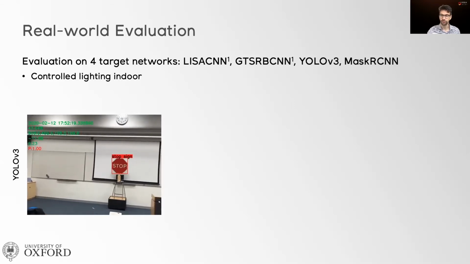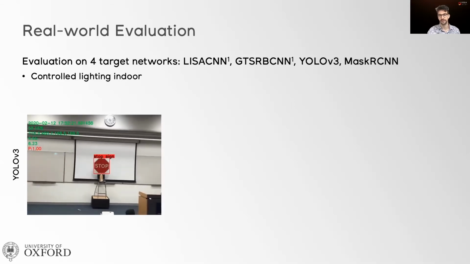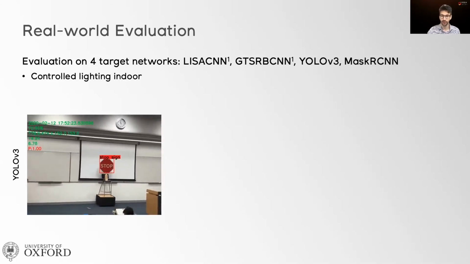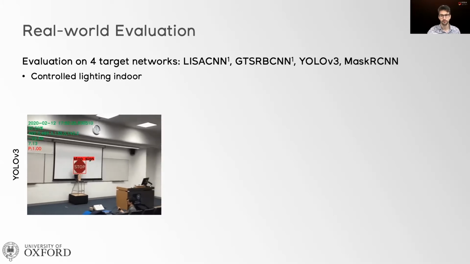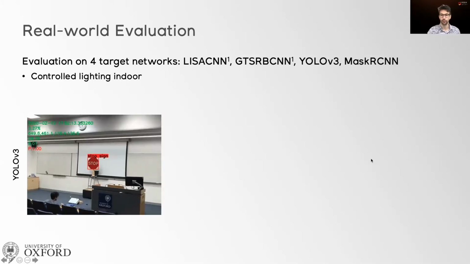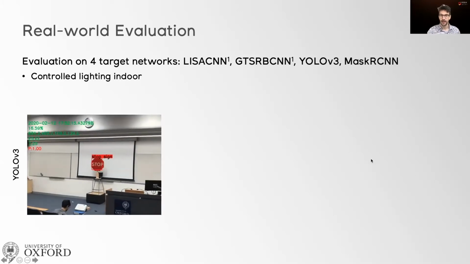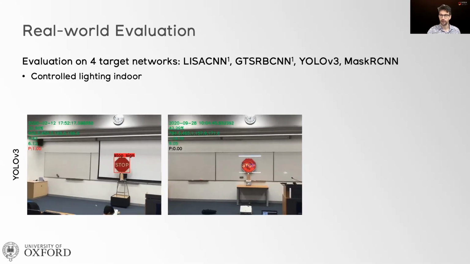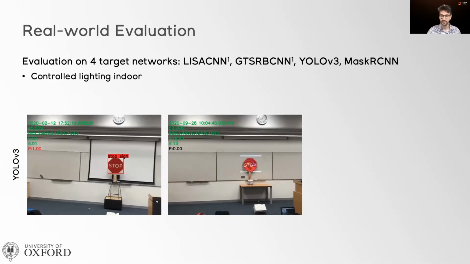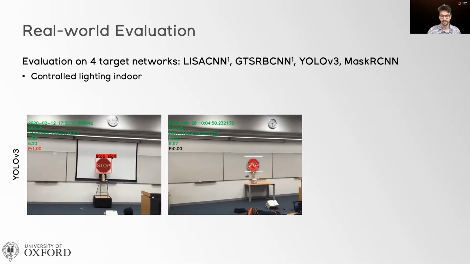You can see that the detection works flawlessly in this script as the network is detecting a stop sign and drawing a red box around it. Then we project our perturbation computed with SLAP and take the same set of videos. You can see here that the sign is not detected any longer, and this is the same model.